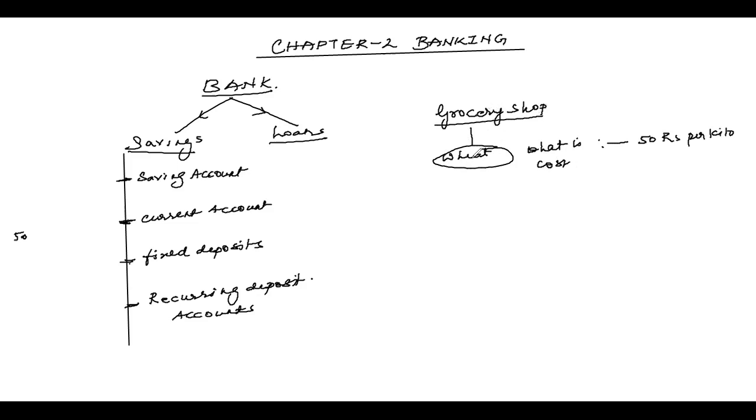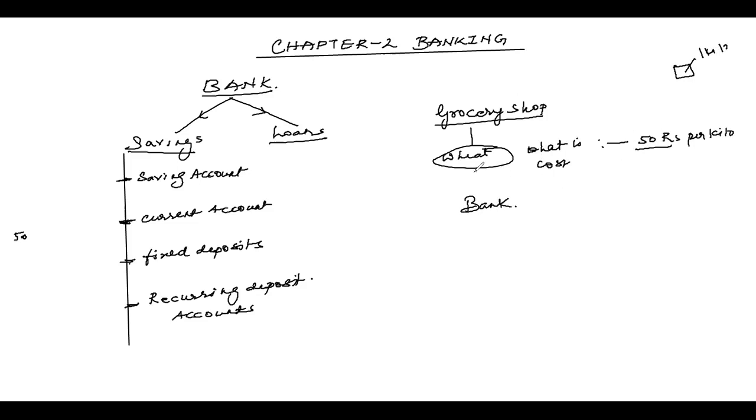You go to a grocery shop, you want to buy wheat, you ask what is the cost, and they say 50 rupees per kilo. Meaning, if I take 1 kilo of wheat, he's going to charge me 50 rupees. So if I take 10 kilos, 10 into 50, 500 rupees. In the same way, when you go to a bank, children, got it?